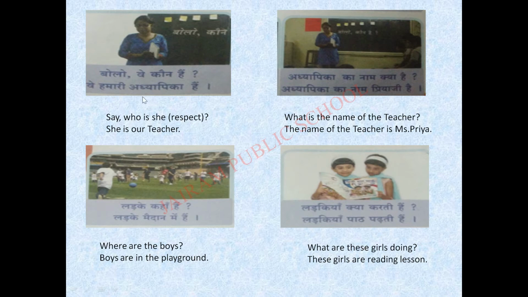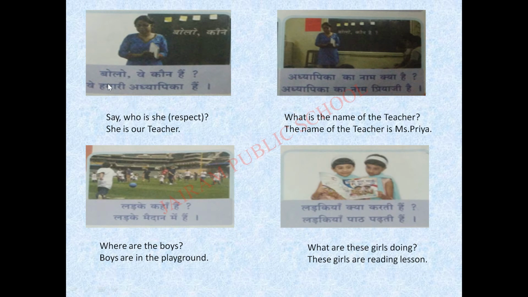The next picture, बोलो वे कौन हैं? What is the question given here? बोलो वे कौन हैं? Say who is she? So who is in the picture? She is a teacher. A picture of a teacher, isn't it?